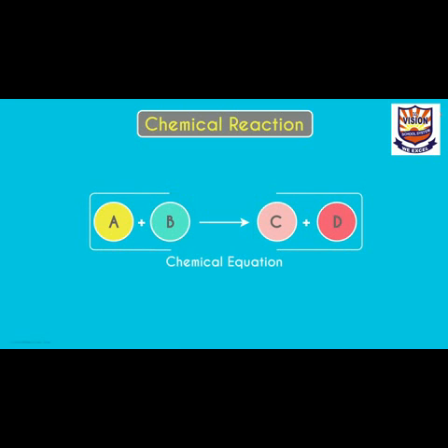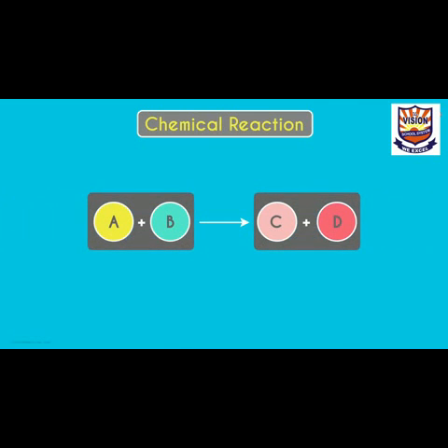What happens in a chemical reaction? Two substances react with each other to form new products. To understand this in a simple way, we can say that A and B react together to give C and D. Two substances A and B reacted to give us two new substances C and D. This is a chemical equation.